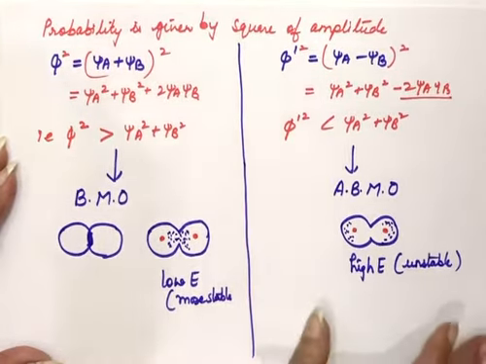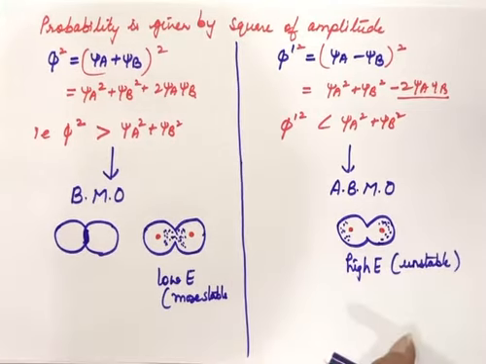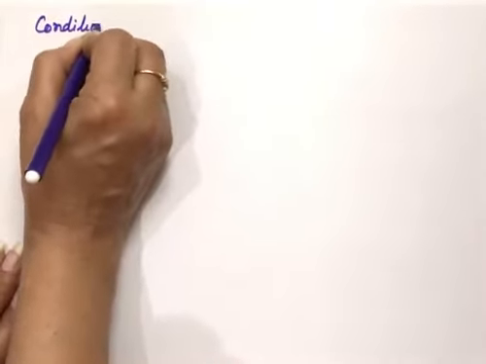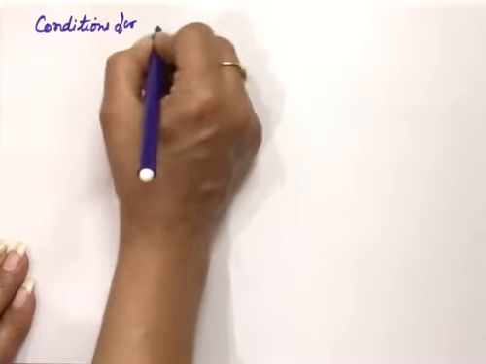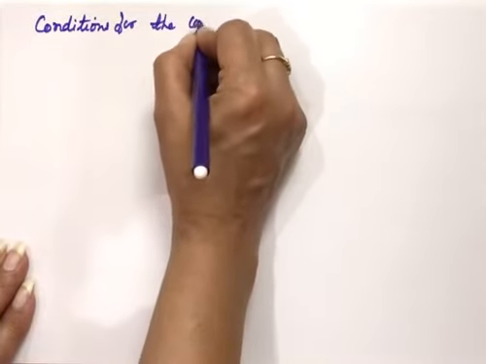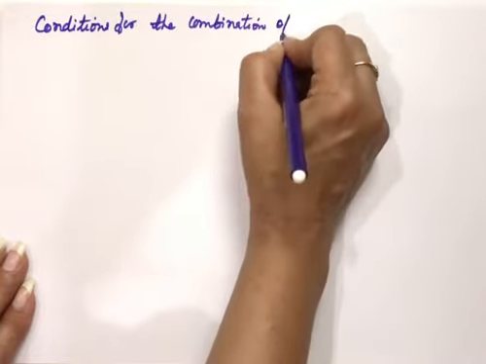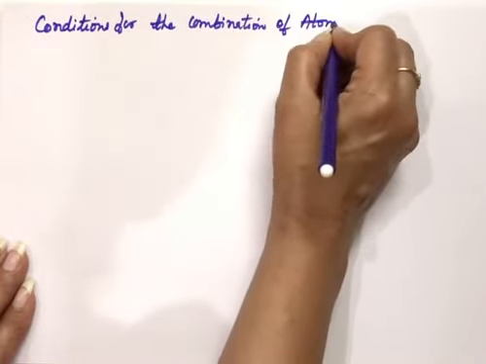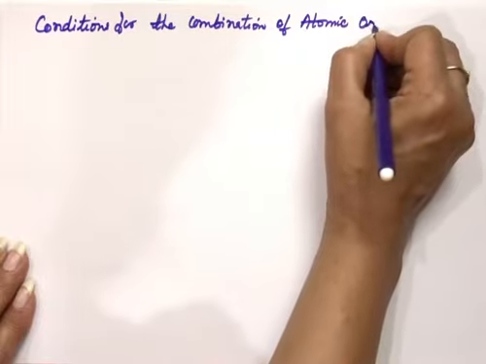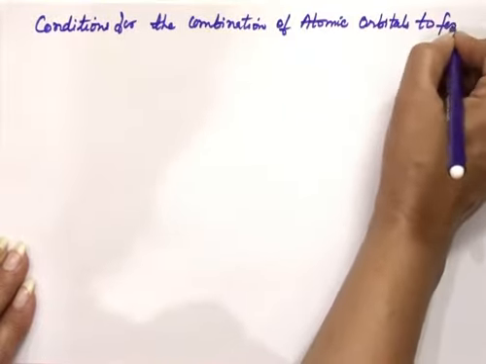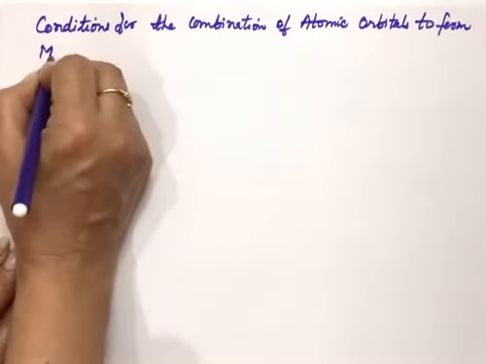Now next after this is conditions for the combination of atomic orbitals to form molecular orbitals.